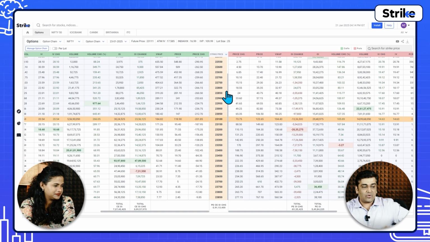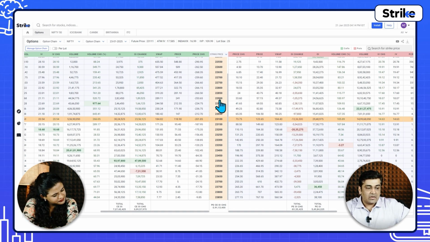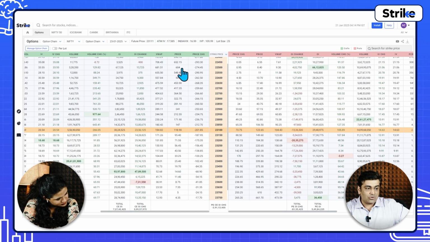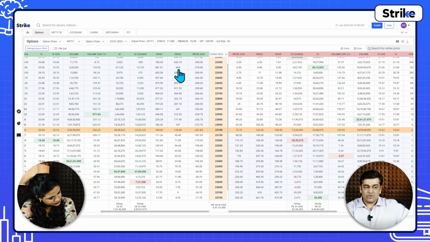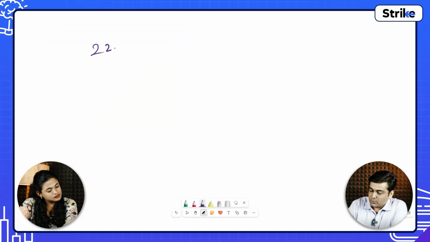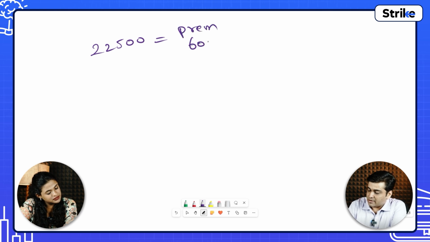Now one question: if you want to calculate the time value for the 22,500 Nifty strike, what is the price? The price is 604. Let's round it off to 600. So what will be the time value? The 22,500 premium is 600 rupees. Spot price right now is somewhere around 23,000 rupees.